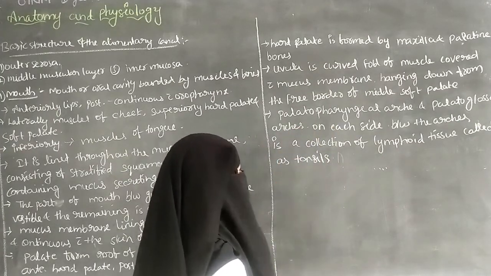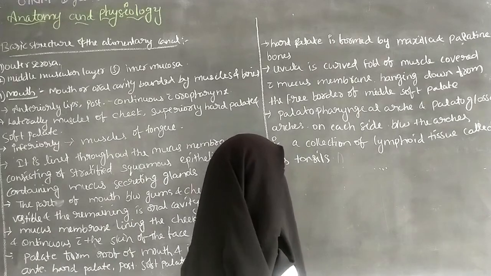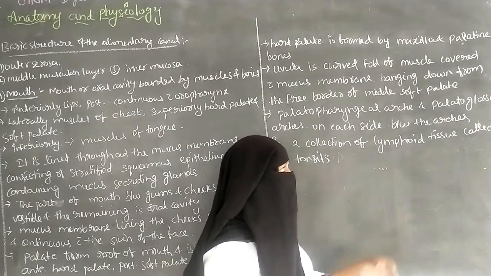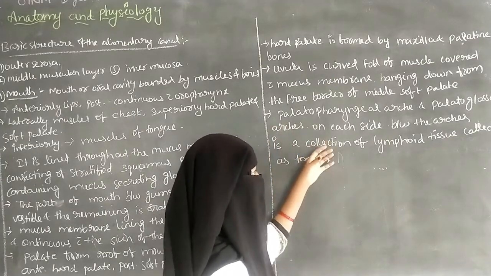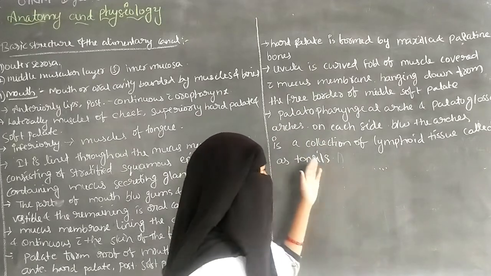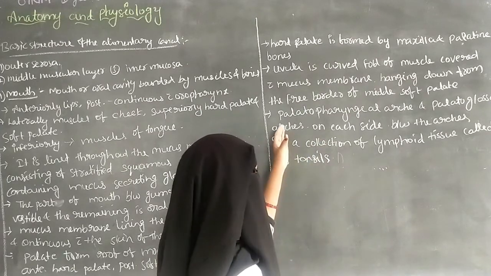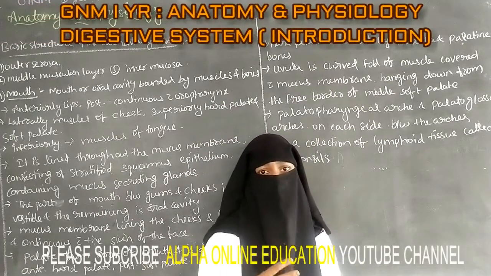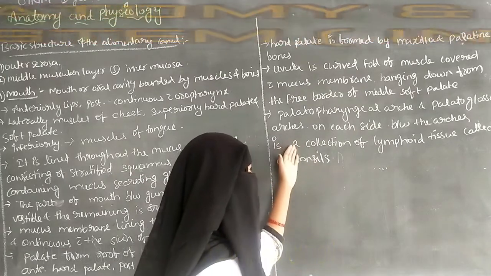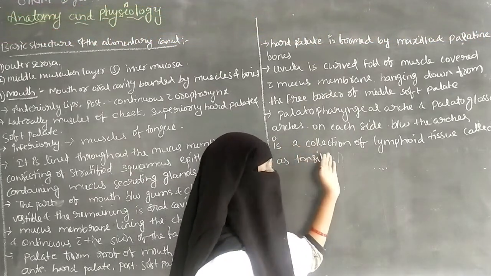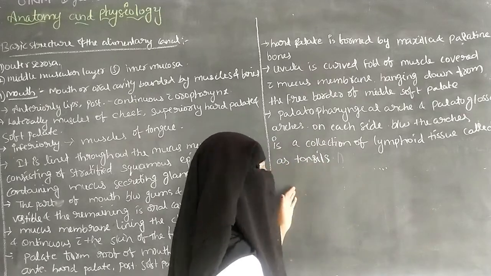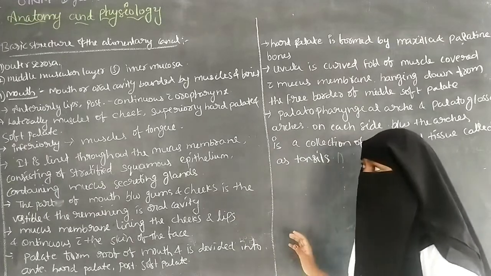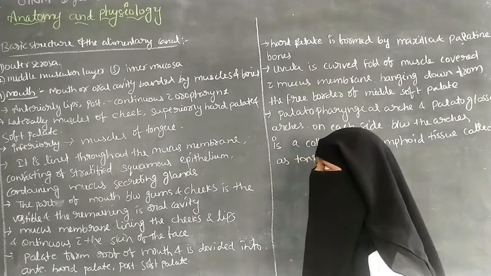Between the palatopharyngeal arch and the palatoglossal arch on each side is a collection of lymphoid tissue, which is called the tonsils. These arches are situated at the posterior side of the mouth, and between the two arches there is a collection of lymphoid tissue, called the tonsils. So that is about the mouth. It completes the mouth, the first part of the GI system.